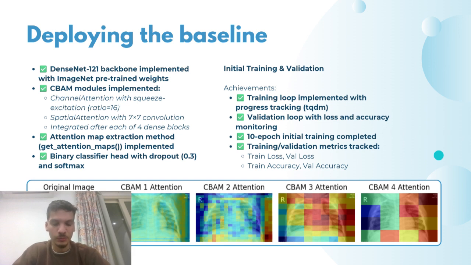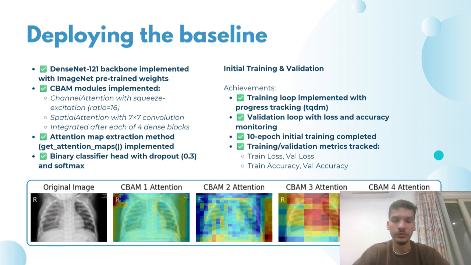This module works through two mechanisms. The first one is the channel attention mechanism with a squeeze excitation ratio of 16, and this determines what features to focus on. At the same time, we have the spatial attention mechanism, which uses 7x7 convolutions, and this determines where to focus in the image. And we have another critical method called get attention maps, which extracts the attention weights from each CBAM module. And we created a training loop in order to train this model iteratively through a number of epochs.